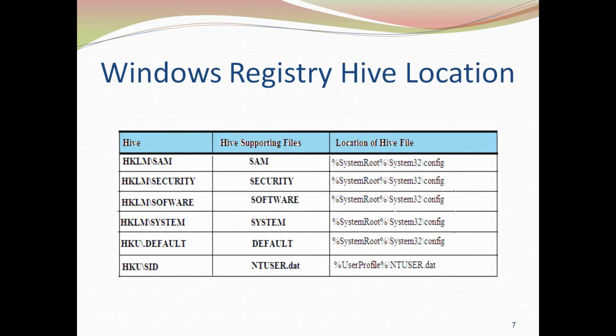Now these various hives that we have discussed are going to be available on your hard disk. Where they are available is summarized in this table. The hives are SAM, security, software, system, default, and the NTUSER.DAT. Most of these hives are available in this config directory, okay. If you go to Run and type this particular path, you will be able to get all these hives. The last one, NTUSER.DAT, is available on the primary drive, that is the C drive, primary partition.